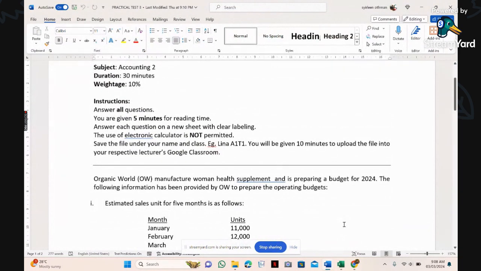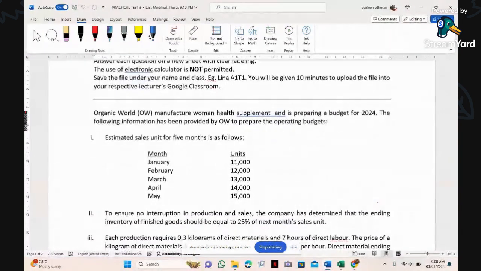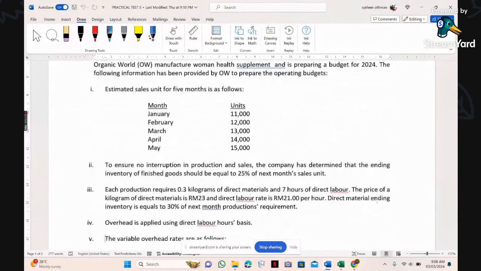Organic World, a manufacturer of women's health supplements. Below, they give the estimated sales units for 5 months as follows. So you have the sales units for January to May. And then number 2, to ensure no interruption in production and sales, the company has determined the ending inventory of finished goods. So this is the ending inventory policy for the production budget: 25% of next month's sales units.